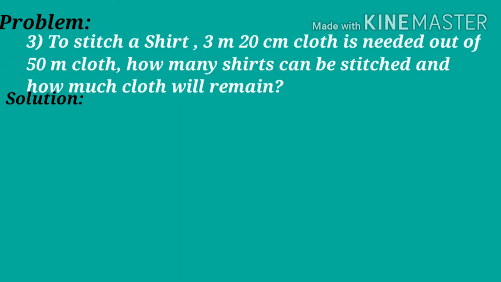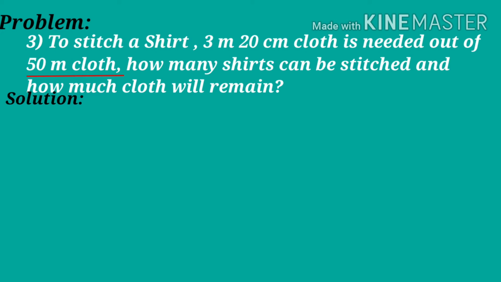Let's take the third problem. To stitch a shirt, 3 meter 20 centimeter cloth is needed. Out of 50 meter cloth, how many shirts can be stitched and how much cloth will remain? Here, the length of the cloth needed to stitch one shirt is 3 meters 20 centimeters and the total length of the cloth is 50 meters.